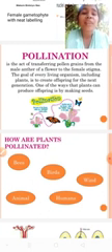Self-pollination means the pollen grains of a plant reach the stigma of the same plant. Cross-pollination means the pollen grains of one plant reach the stigma of another plant.